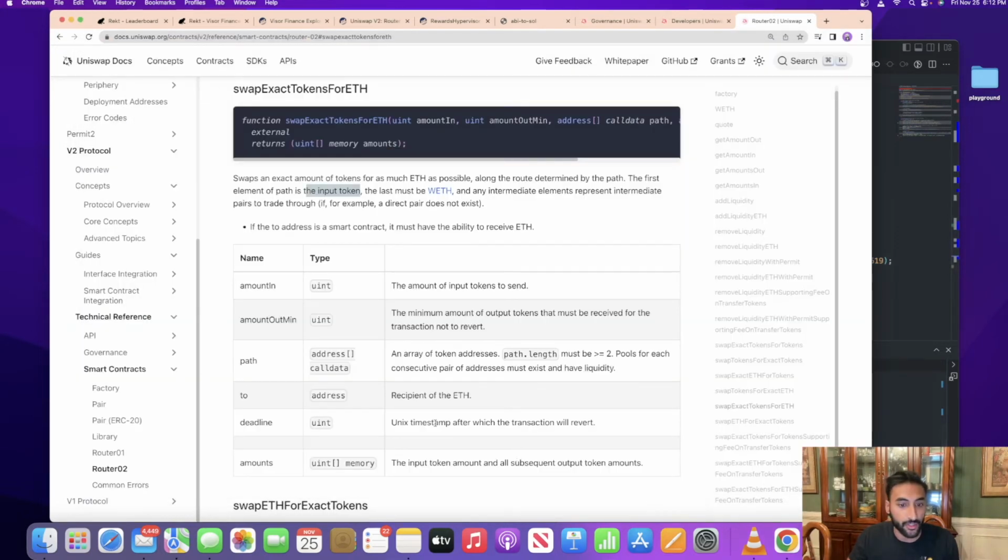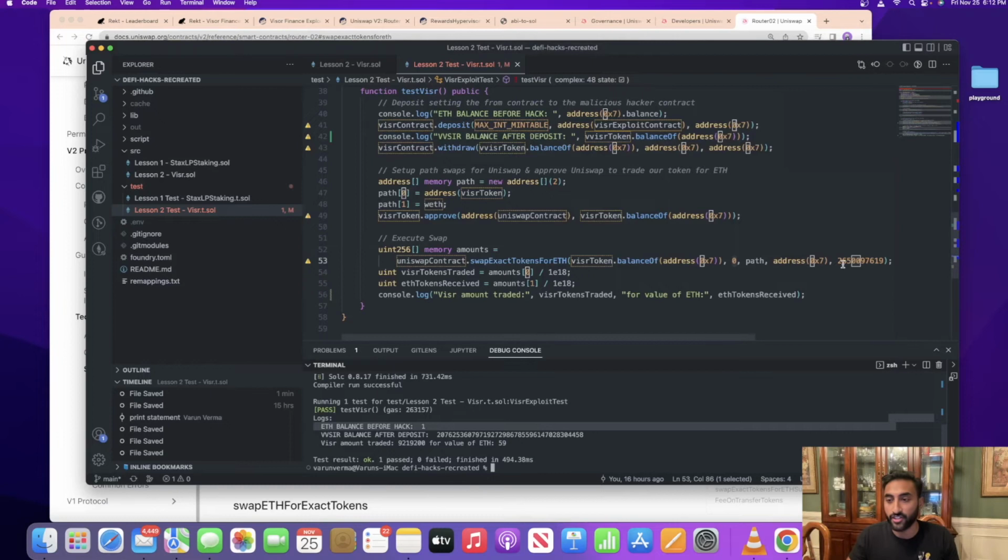And then it says the Unix timestamp, the deadline at which the transaction will revert. So I just set some random timestamp far in the future so that our transaction doesn't revert. Then it's going to give us the output of the swap, and we're just going to print that out to see how much ETH we actually got. And real quickly, before we did all that, we had to approve Uniswap to trade our Visor, so it had permission to do so.